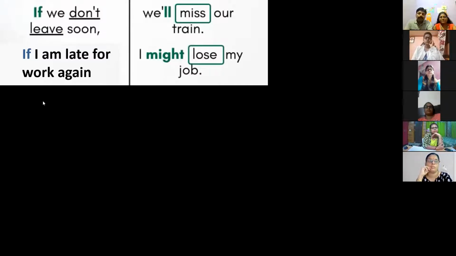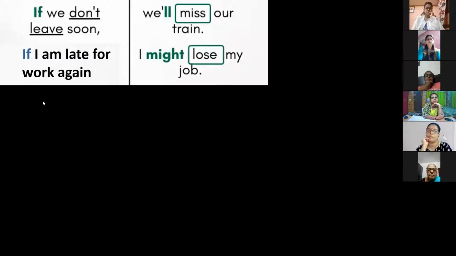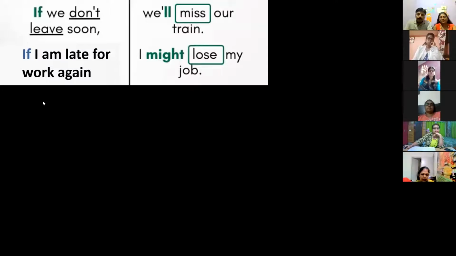Nobonita, can you tell me whether this conditional sentence is a zero conditional, first, second or third? It's a third condition, sir. Third condition.